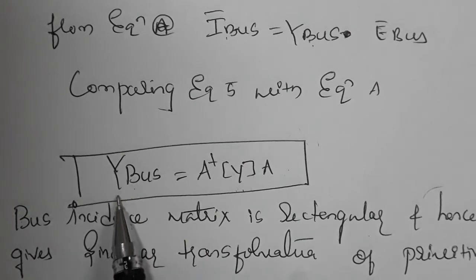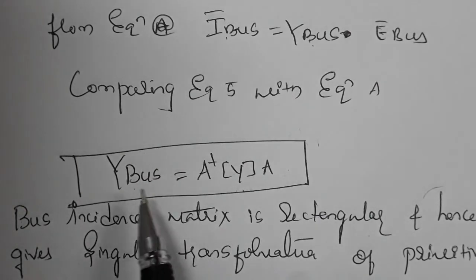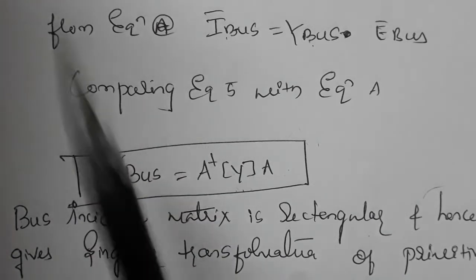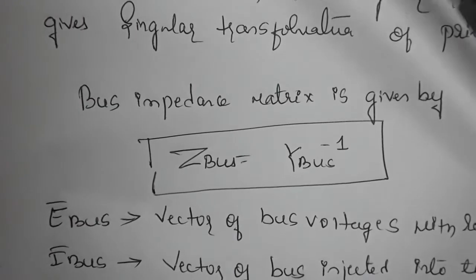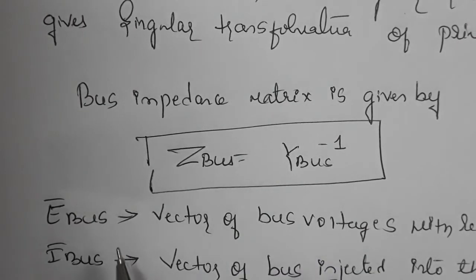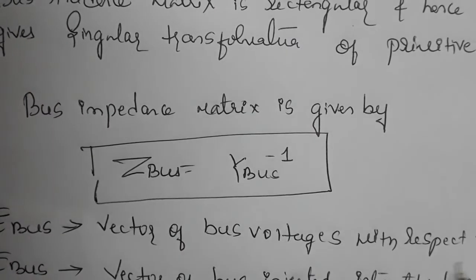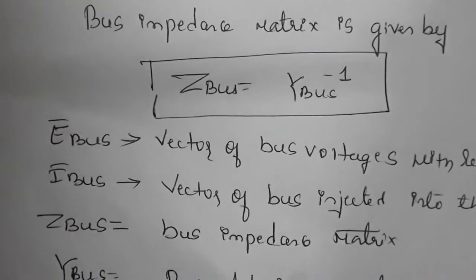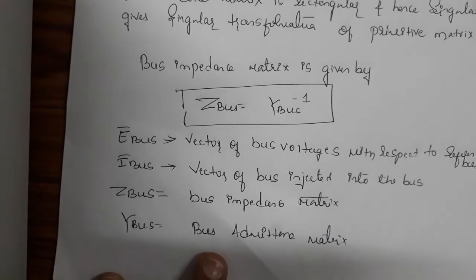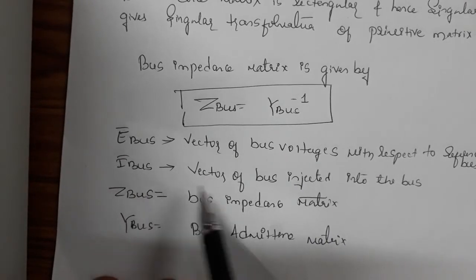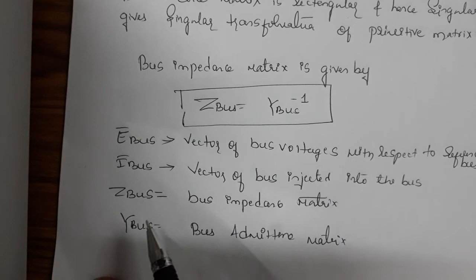Sometimes they may ask you to derive the Z bus impedance value. So whatever Y bus you get, if you take its inverse, it will be Z bus. So Z bus will be Y bus inverse. What is E bus here? E bus is the vector of bus voltages with respect to reference. What about I bus? I bus is the vector of currents injected into the bus. What about Z bus? Bus impedance matrix. What about Y bus? Y bus is the bus admittance matrix.